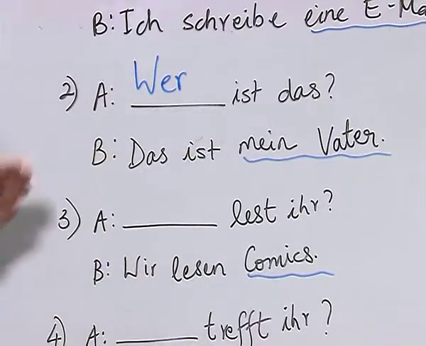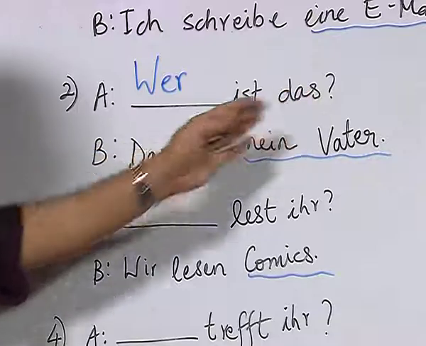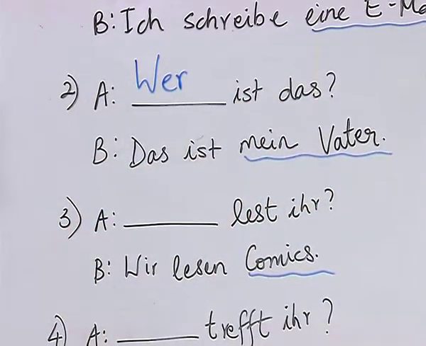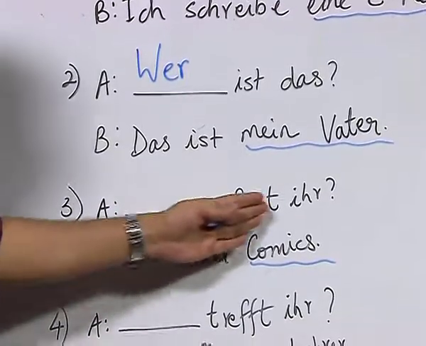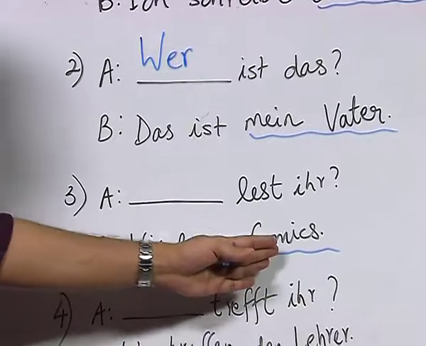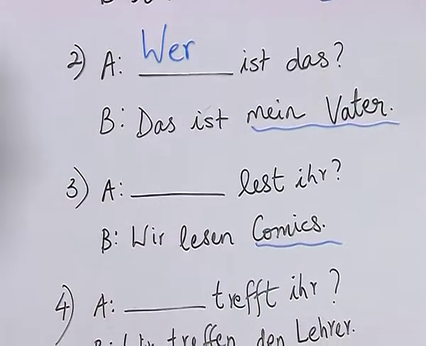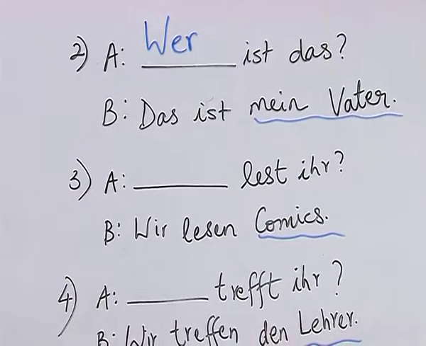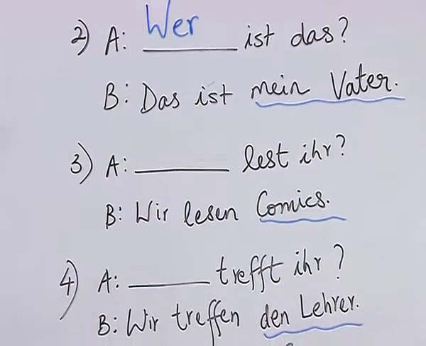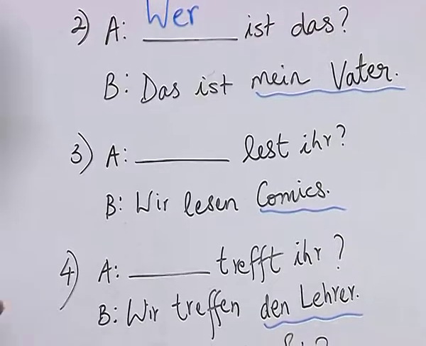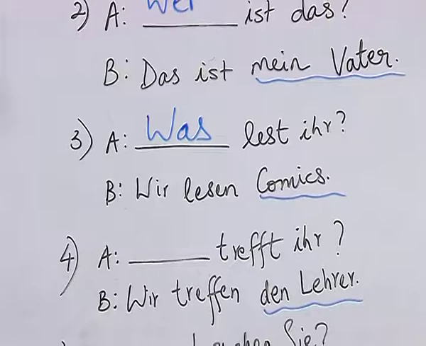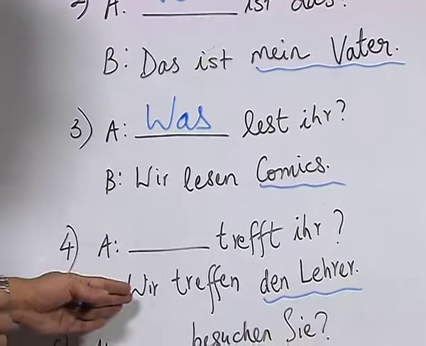wer. So, we have the question Wer ist das? Das ist mein Vater. Now, let us look at sentence number 3. Lest ihr? Wir lesen Comics. Here also you can understand that there are no living persons, they are non-living objects, and for objects which are non-living we use the pronoun was.